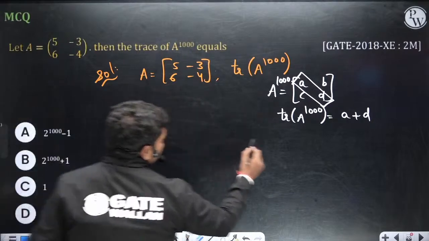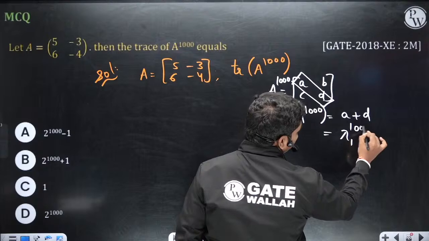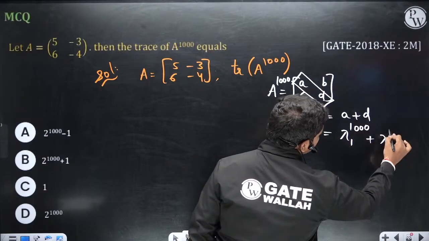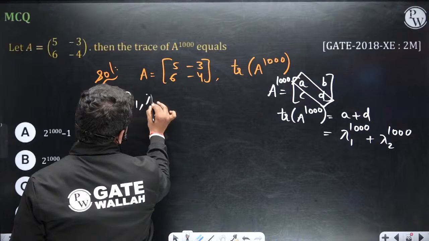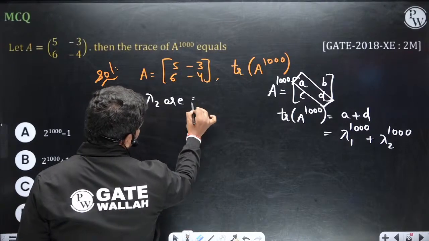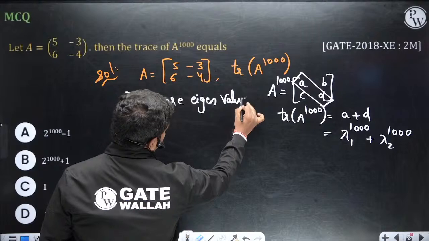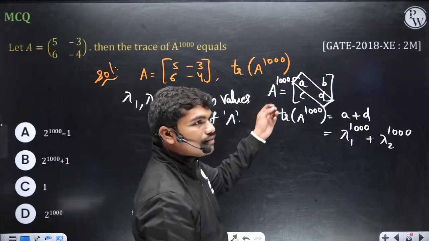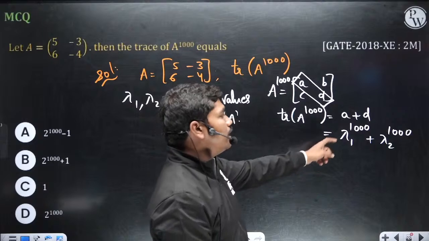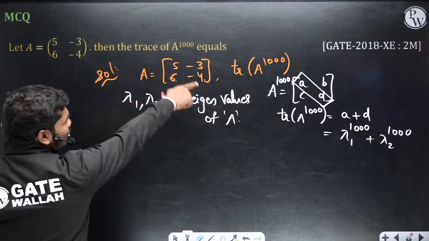So see here, now this is equal to lambda 1 power 1000 plus lambda 2 power 1000. And what about lambda 1 and lambda 2? Lambda 1, lambda 2 are eigenvalues of A. If lambda 1 and lambda 2 are eigenvalues of A, then the eigenvalues of A power 1000 will be lambda 1 power 1000 and lambda 2 power 1000. So what are the eigenvalues of this?